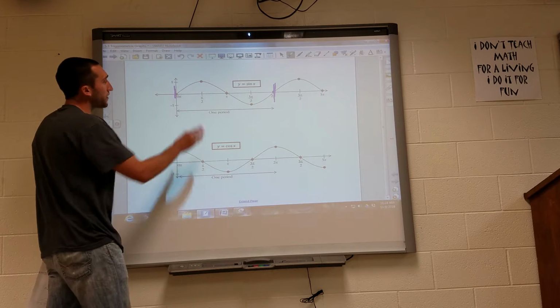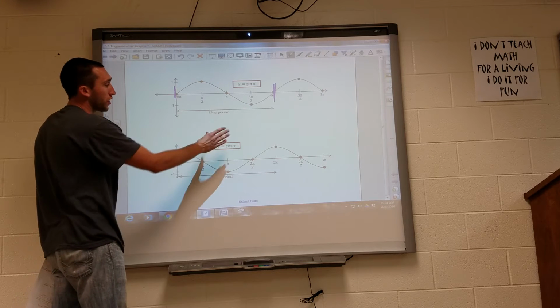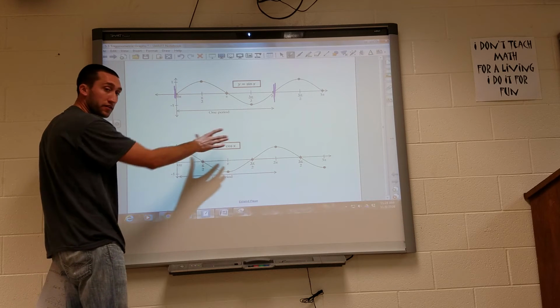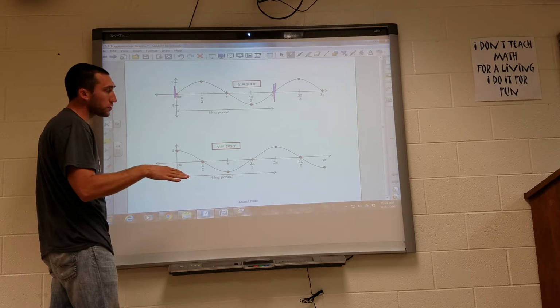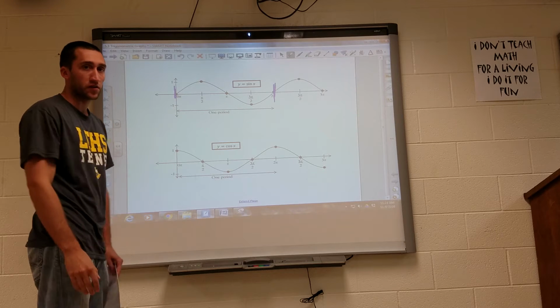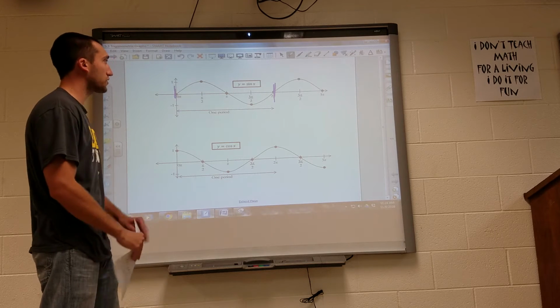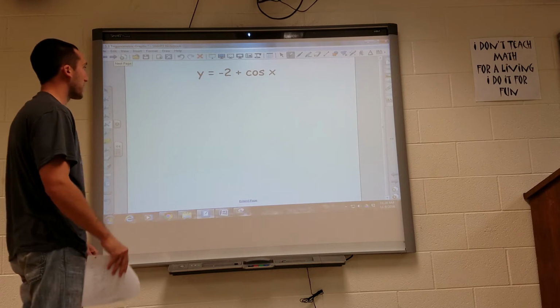You'll notice that the sine and the cosine graph look very similar, right? The cosine graph is just shifted pi over 2 compared to the sine graph. So they're very similar, but their starting points are basically the only difference between the two. So let's go ahead and start graphing the different sine and cosine graphs.